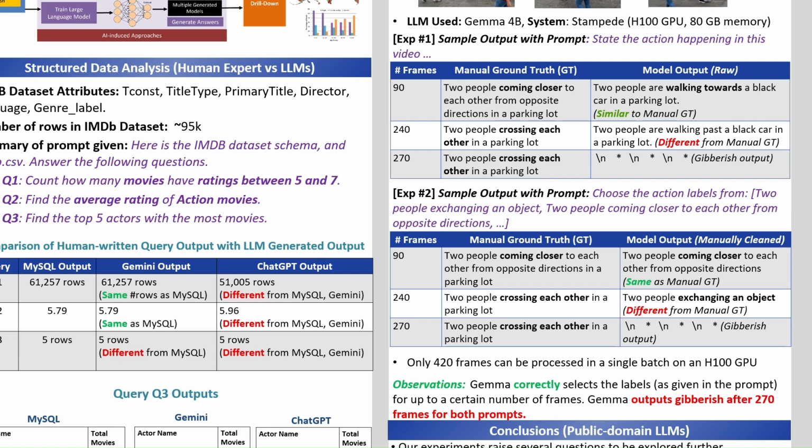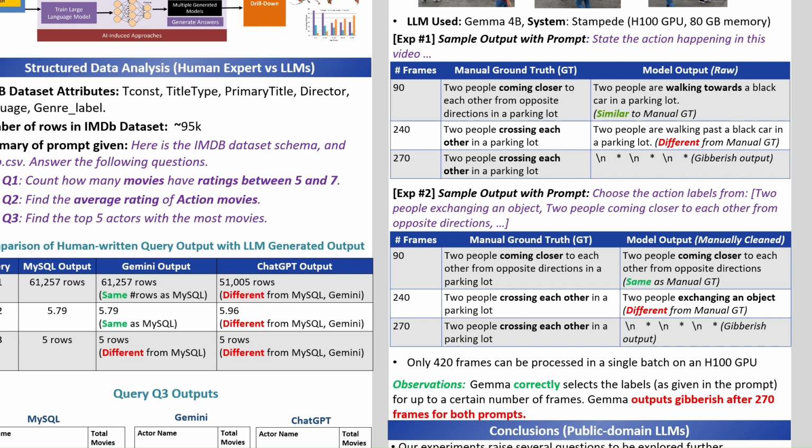Both experiments were started with 30 frames and then we ran the experiment in increments of 30 frames. So we did the first 30 frames of the video, then the first 60 frames of the video, first 90 frames, and so on, that you can see listed here in the number of frames column. In both experiments, for fewer frames, we notice that the model is accurate, as we can see here with 90 frames, giving the correct output.